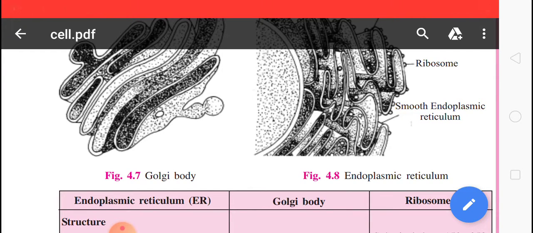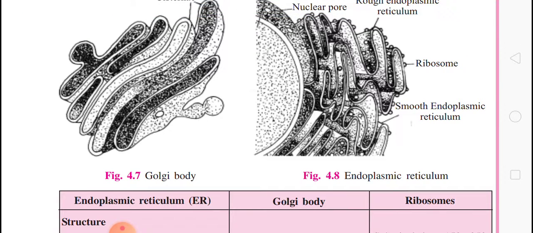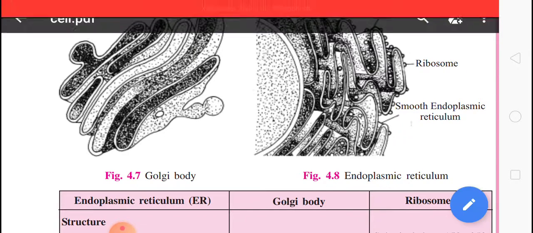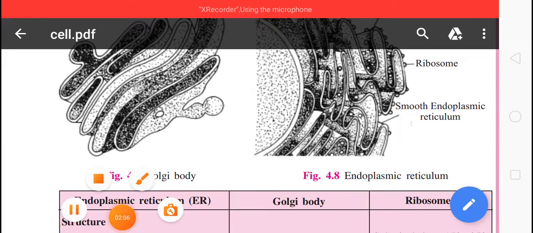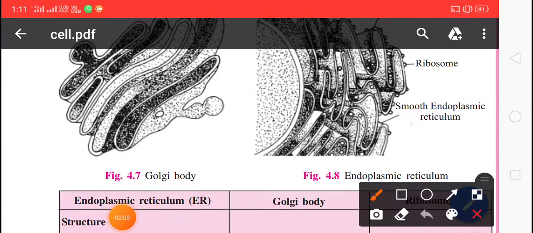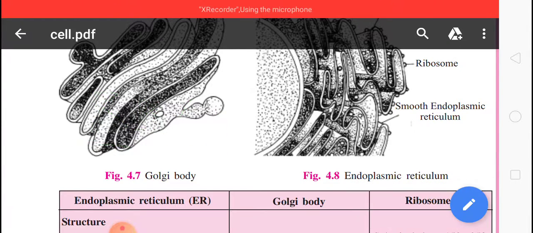So we can say the endoplasmic reticulum is absent in prokaryotic cells and in mammalian RBCs. Keep in mind, note it down everyone: it is absent in prokaryotic cells and also in mammalian RBCs.